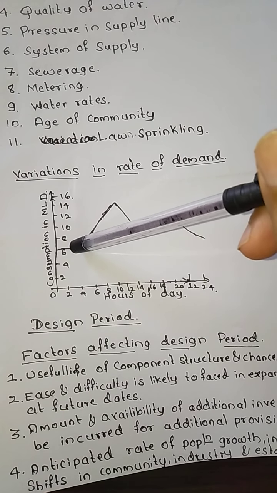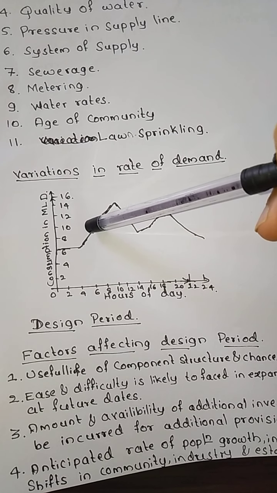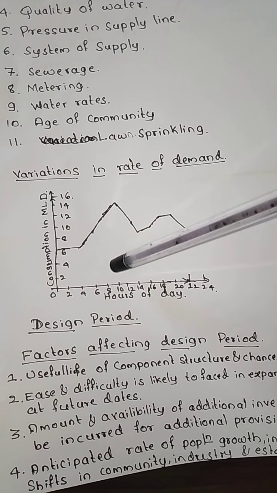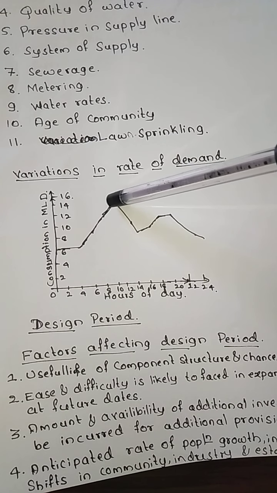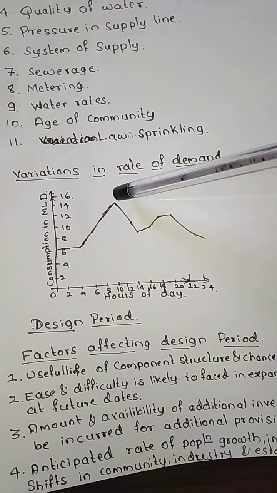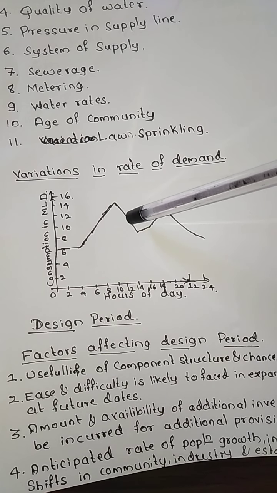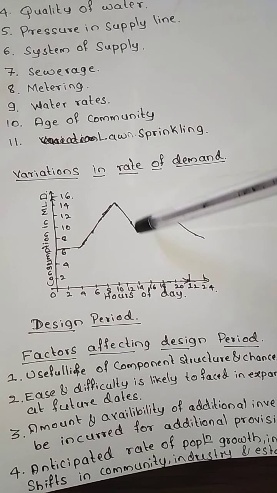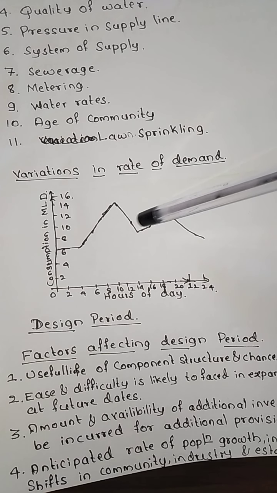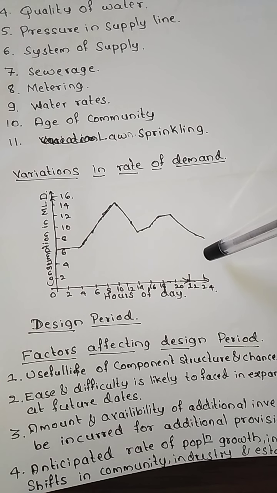So slowly the water consumption is going to increase, and between 10 to 12 o'clock it will be the maximum. Then after 12 o'clock the water consumption again decreases till 4 or 5 o'clock. Then when we return to the house after finishing offices, schools and all, the water consumption again increases, and at night it again reduces.